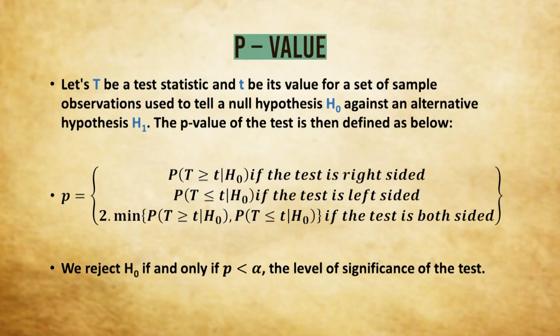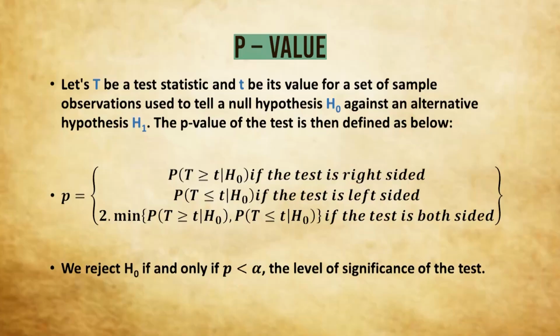Now for a one-sided test, or to be specific for a right-sided test, that means tests of theta equals theta naught against theta greater than theta naught, the p-value is defined as the probability that capital T is greater than or equal to small t, given H naught. This is the p-value of the test for a right-sided test. That means the probability that capital T, the random variable, the statistic, will exceed the observed value of the statistic, that is small t. For a left-sided test, it is the probability that T is less than or equal to small t, given H naught. This is the p-value for a left-sided test.